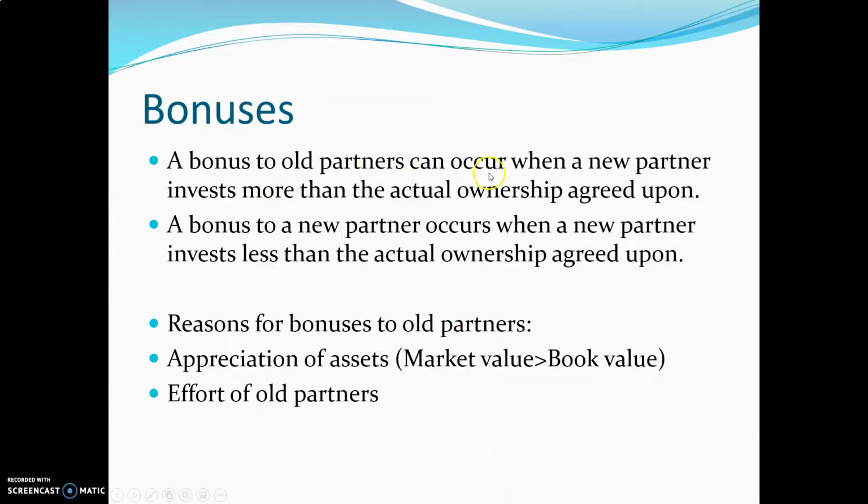A bonus to old partners can occur when a new partner invests more than the actual ownership agreed upon. That's exactly what you saw in the last example. A bonus to a new partner occurs when a new partner invests less than the actual ownership agreed upon. Reasons for bonuses to old partners: appreciation of assets, maybe market value is greater than the book value. Perhaps there's effort of old partners. Let's take a look at what happens in the next slides.